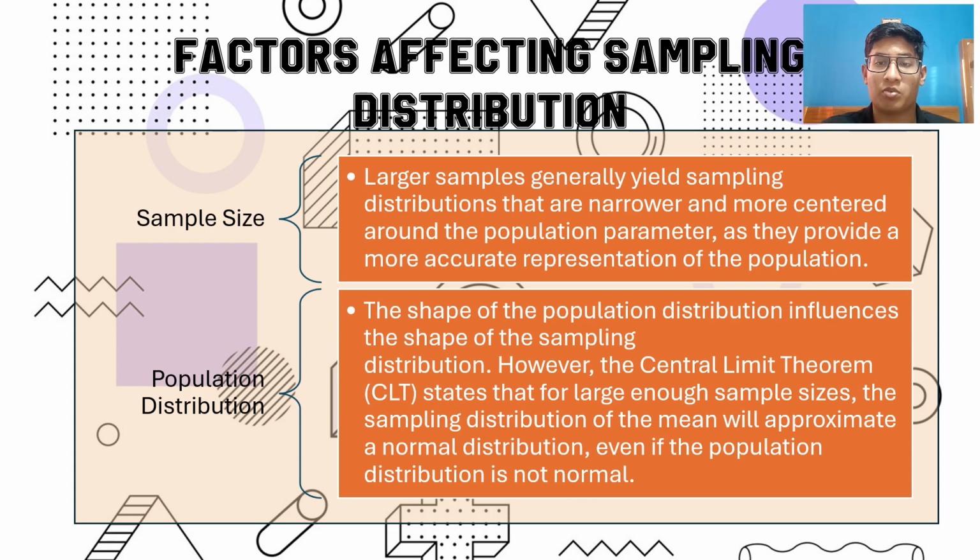The shape of the population distribution influences the shape of the sampling distribution. However, the central limit theorem (CLT) states that for large enough sample sizes, the sampling distribution of the mean will be approximately normal, even if the population distribution is not normal.